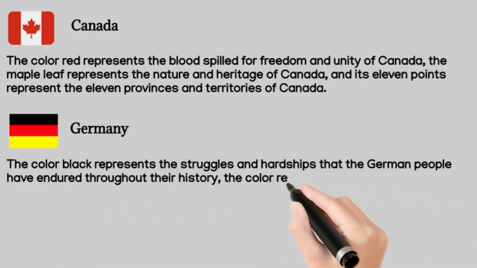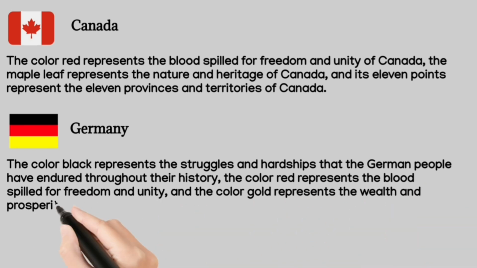Germany. The color black represents the struggles and hardships that the German people have endured throughout their history, the color red represents the blood spilled for freedom and unity, and the color gold represents the wealth and prosperity of the future.